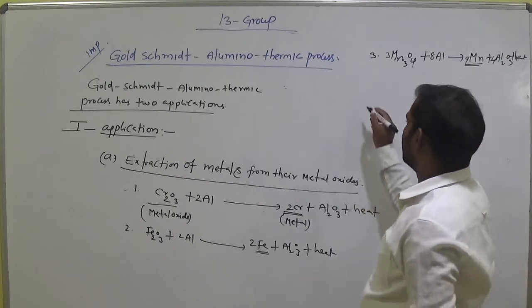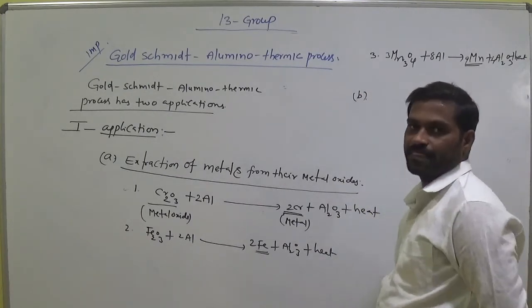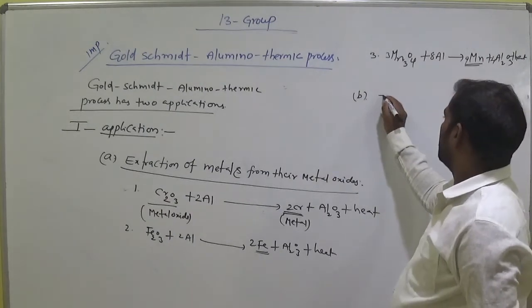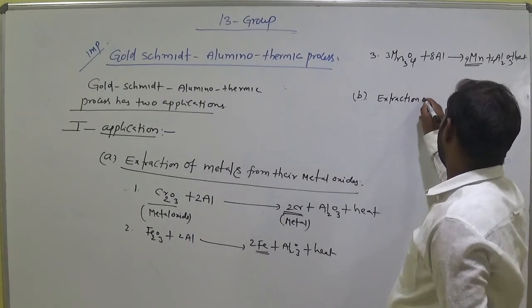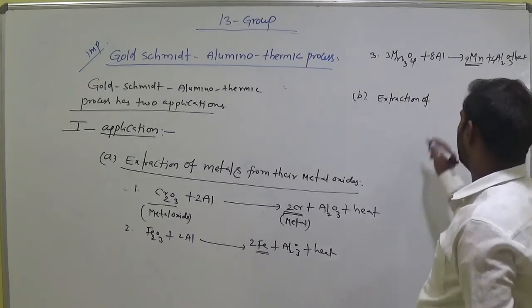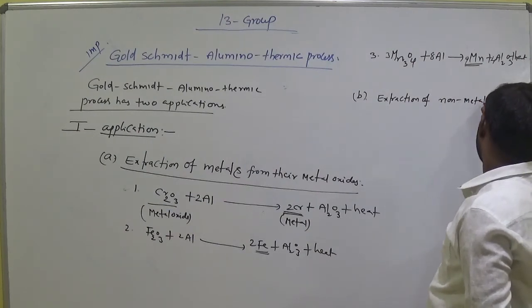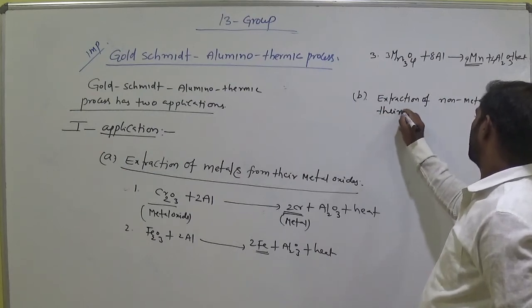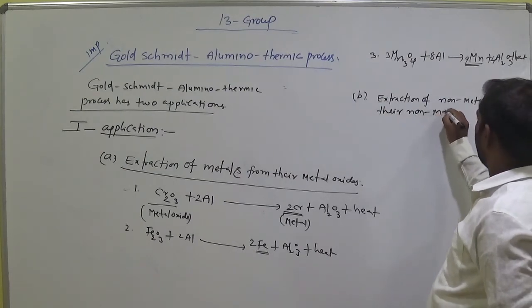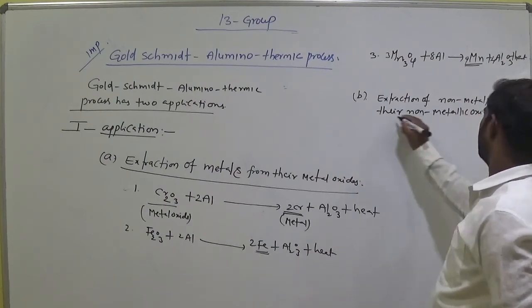And the second application is extraction of non-metals from the non-metallic oxides.